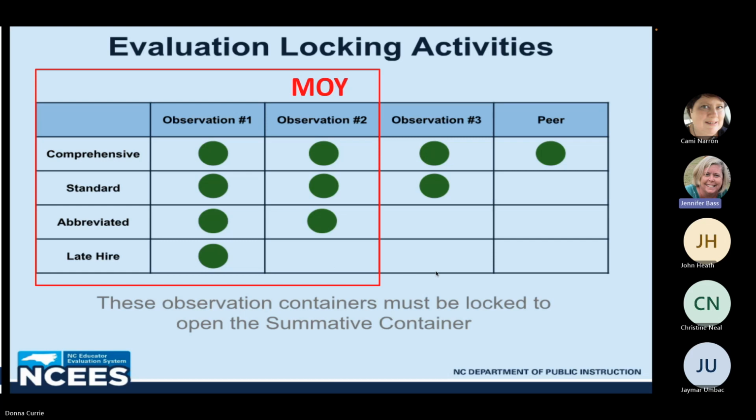Okay, this chart on your screen shows which observation containers must be locked by the end of the year to be able to open the summative container itself. But as you can see from the activities within the red box, observations number 1 and 2 should be completed by mid-year for all teachers on all plan types. If you are a late hire, you should ultimately have 1 observation completed by MOY or close to it, depending on when you were hired. But we do want to have at least that first observation done for late hires, and observations 1 and 2 complete for everyone else on all other plan types.